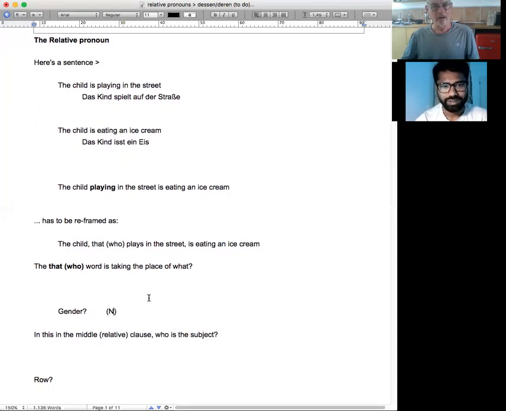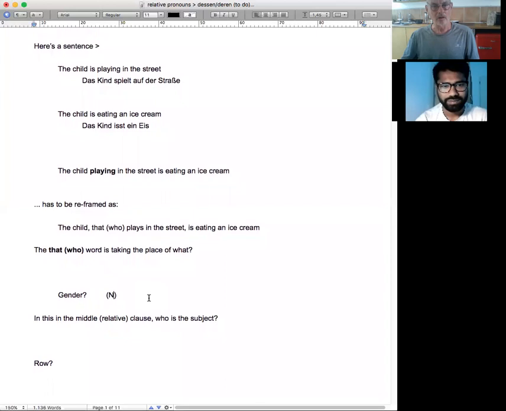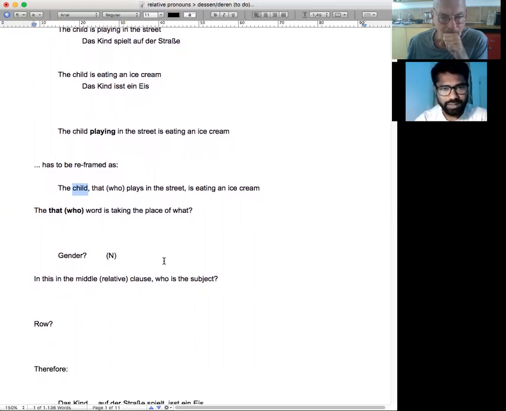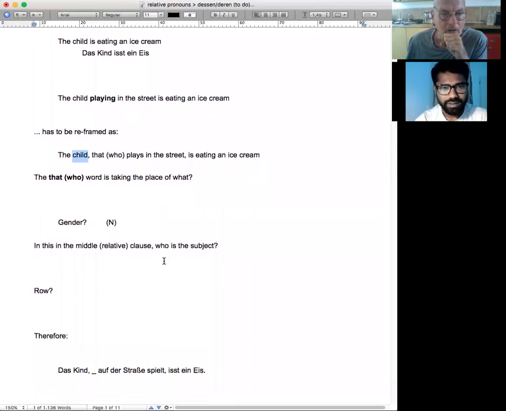It's in the middle of the relative clause. So who's the subject? The child, we've introduced in the first clause. That's the subject of the eating of the ice cream. Is it also the subject of the playing in the street? Yes. Therefore, what is the row in the first clause?